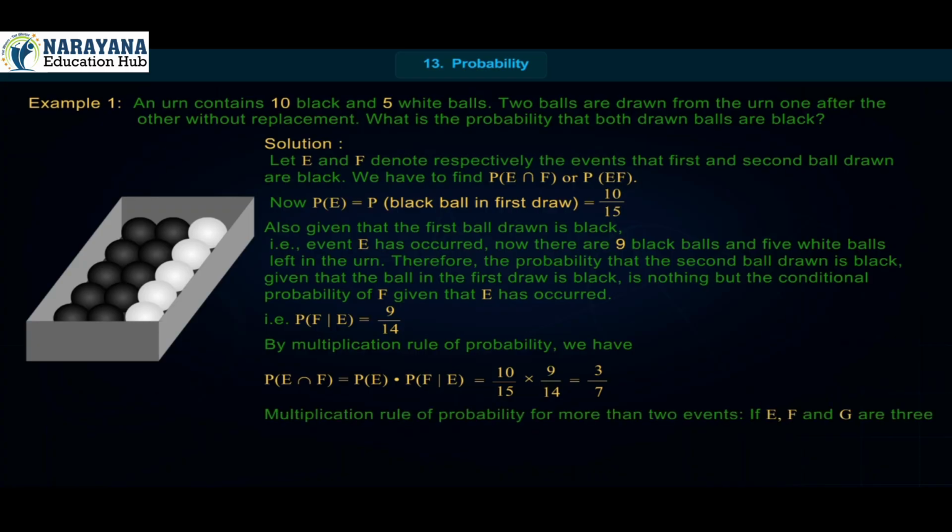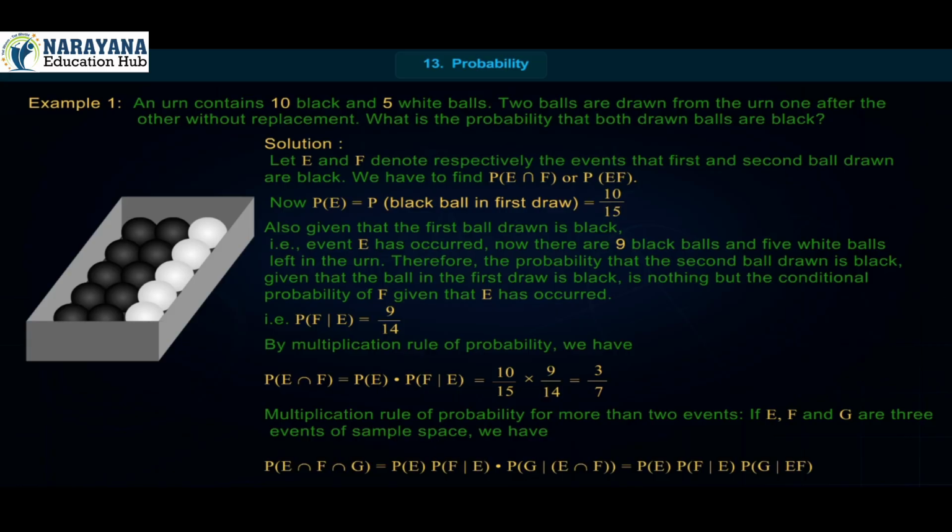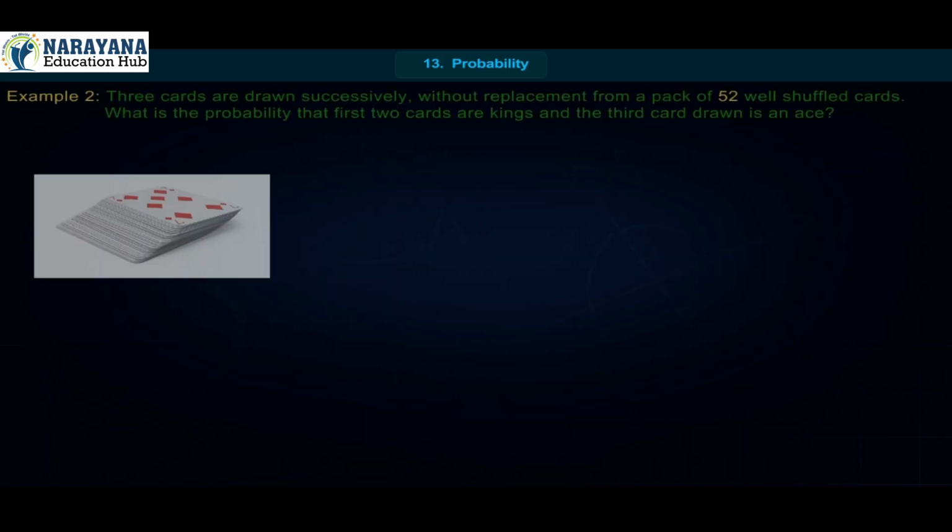Multiplication rule of probability for more than 2 events. If E, F and G are 3 events of a sample space, we have P(E intersection F intersection G) is equal to P(E) into P(F|E) into P(G|E intersection F), which is equal to P(E) into P(F|E) into P(G|EF).